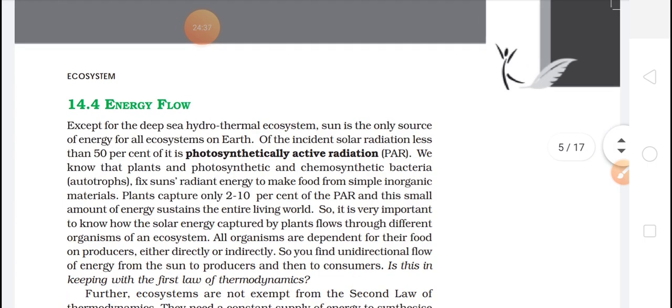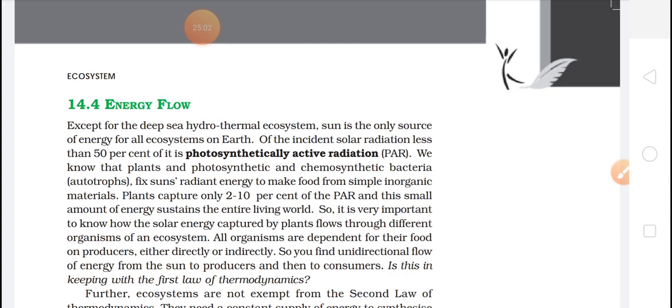This we know, that the autotrophic organisms consume solar radiation for doing the process of photosynthesis. Plants capture only 2 to 10 percent of PAR, that is photosynthetically active radiation, and this small amount of energy sustains the entire living world.